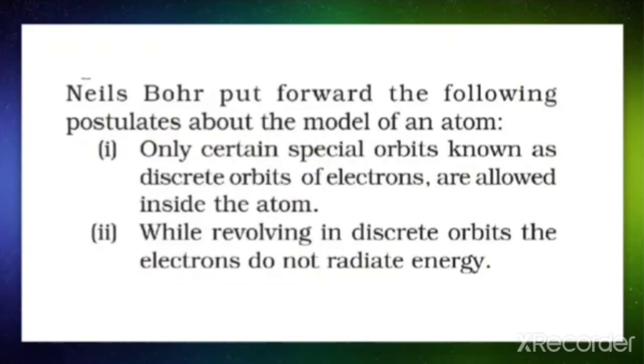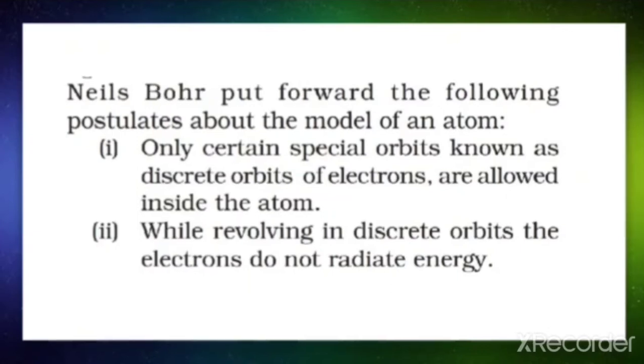Niels Bohr put forward the following postulates about the model of an atom: only certain orbits, known as discrete orbits of electrons, are allowed inside the atom. That means only specific orbits are allowed in an atom. While revolving in these orbits, the electron does not radiate energy. That means while revolving around the nucleus, the electron is not losing its energy.